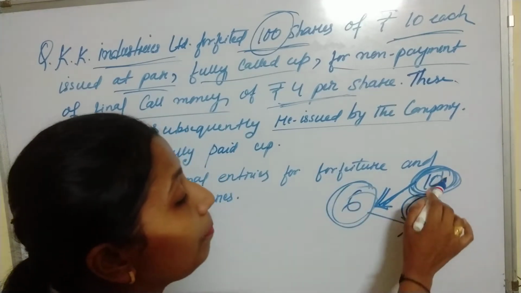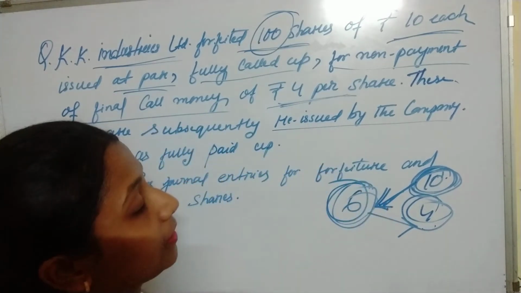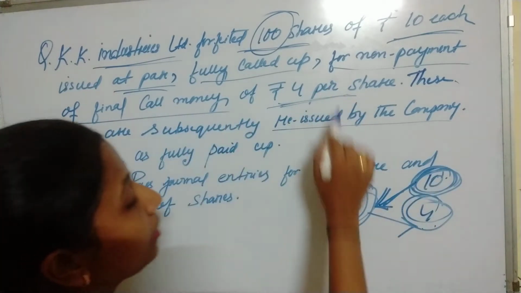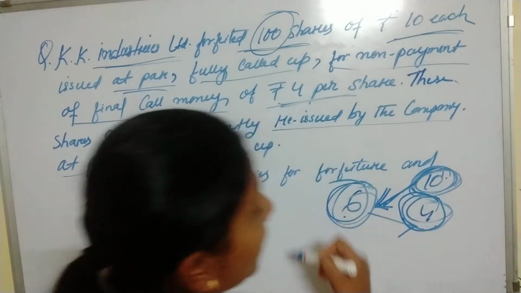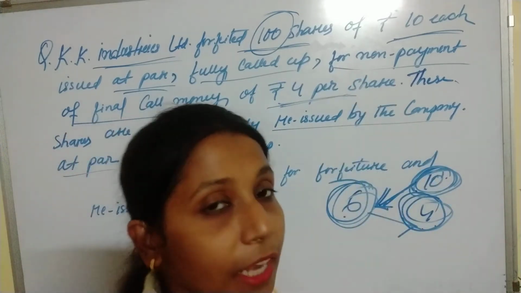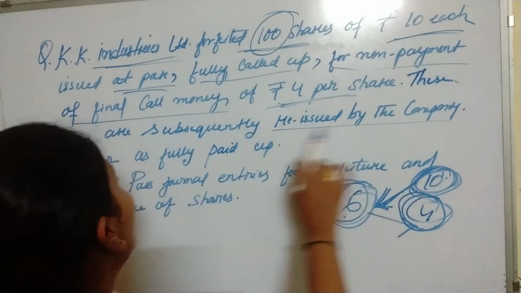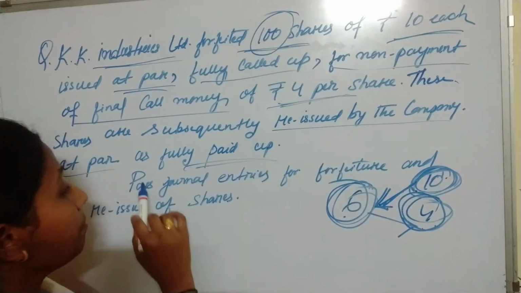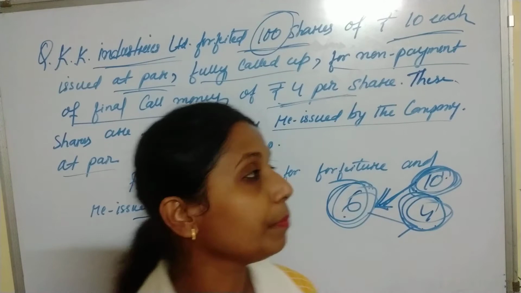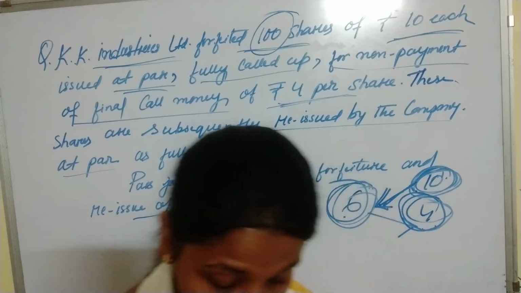See, for not paying rupees 4 on shares, rupees 6 are forfeited. The shareholder didn't pay the final call money, and the final call of the share is rupees 4, so the company has forfeited the shares. Again, these forfeited shares, that is 100 shares, are reissued by the company at par and fully paid up. Pass journal entries for forfeitures and reissue of shares. So what are we going to do? We will pass journal entries on forfeitures and reissue of shares. Let's do it.